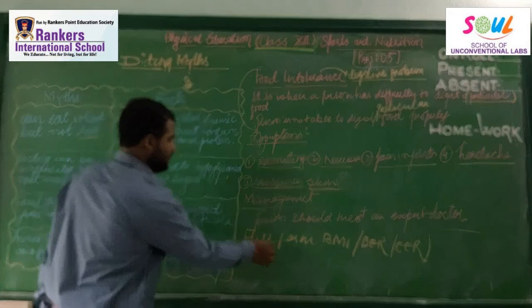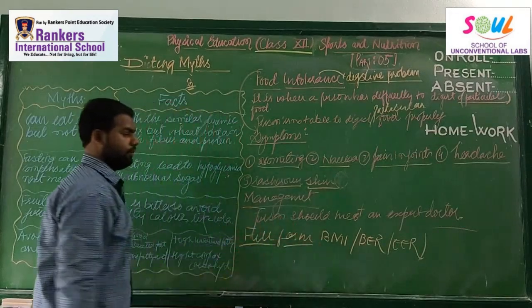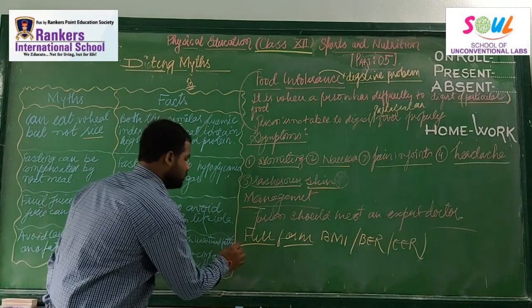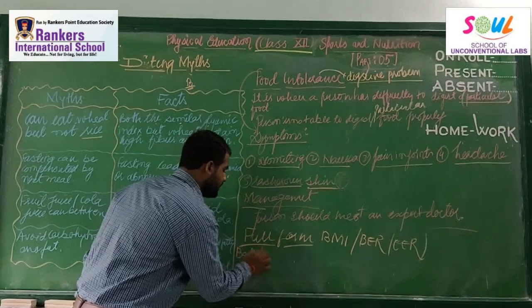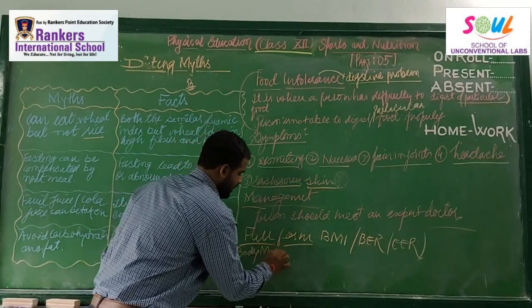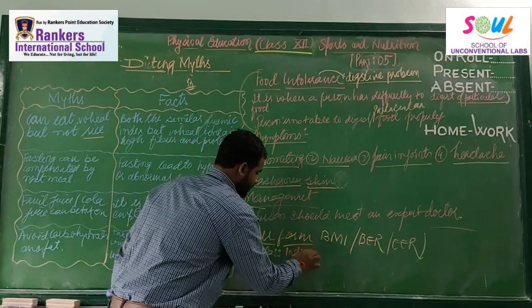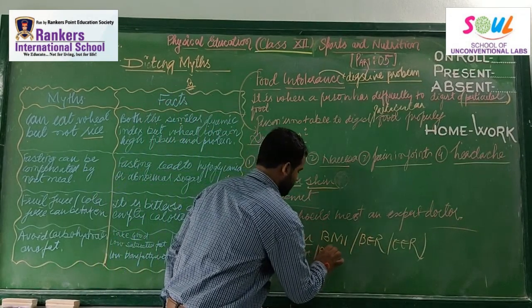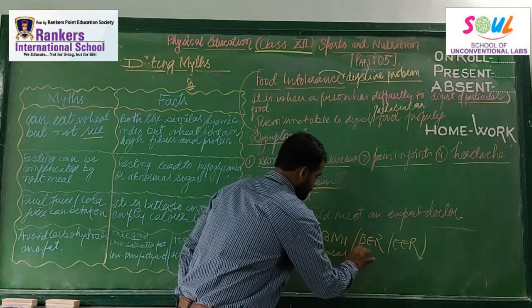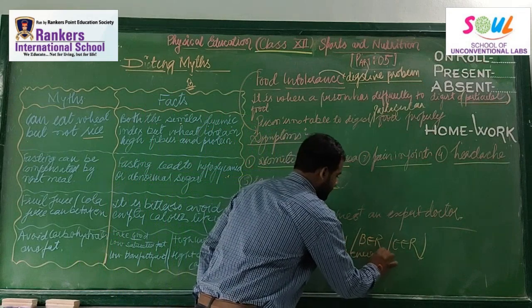Next, we have to learn these three full forms. What is BMI? We all know BMI is body mass index. Next is BER, basal energy requirement.